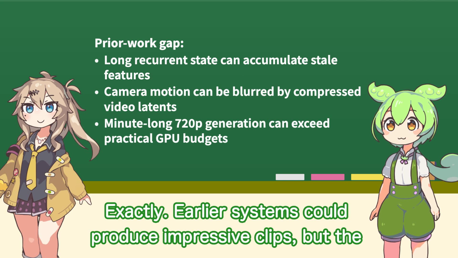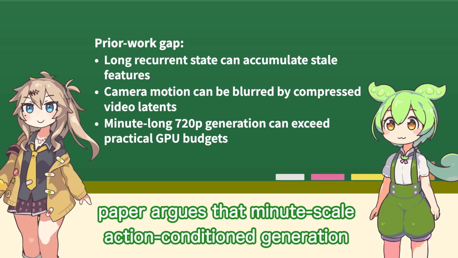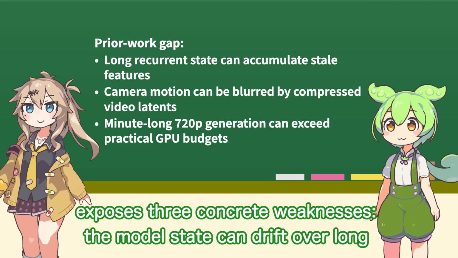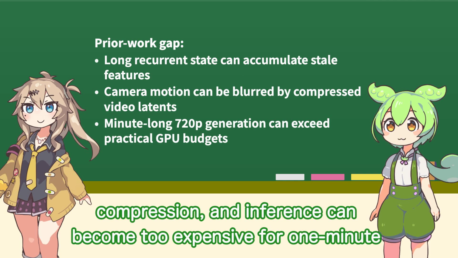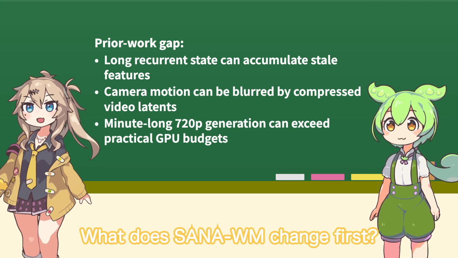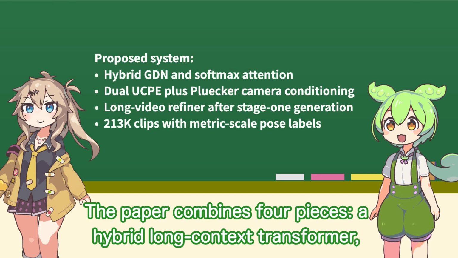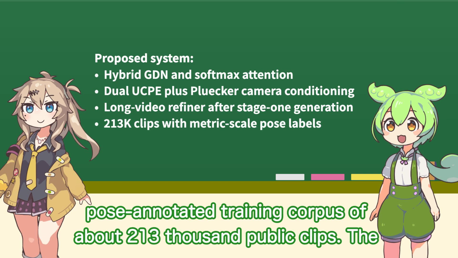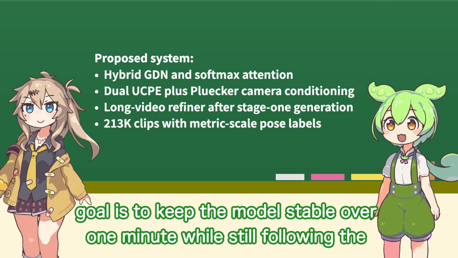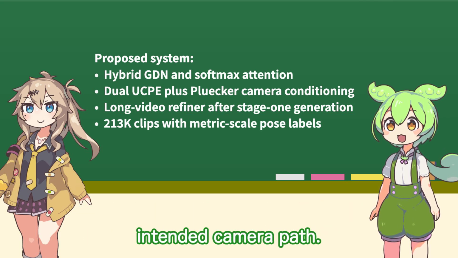Exactly. Earlier systems could produce impressive clips, but the paper argues that minute-scale action-conditioned generation exposes 3 concrete weaknesses. The model state can drift over long sequences, camera control can become imprecise after video compression, and inference can become too expensive for 1-minute 720p rollouts. What does SANA-WM change first? The paper combines 4 pieces: a hybrid long-context transformer, dual-branch camera control, a second-stage visual refiner, and a pose-annotated training corpus of about 213,000 public clips. The goal is to keep the model stable over 1 minute while still following the intended camera path.